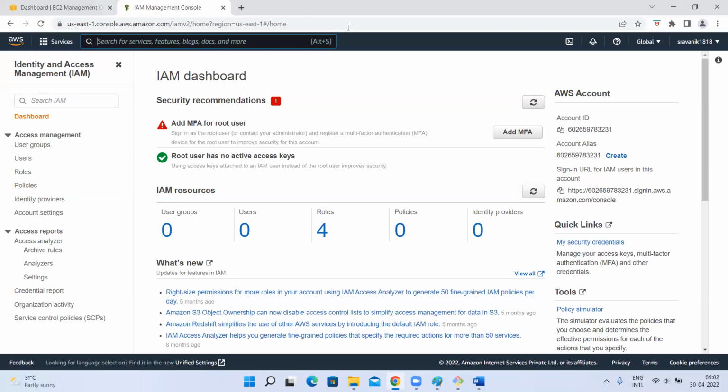So now I want to create a user. This is my AWS. So initial configurations you have to do.